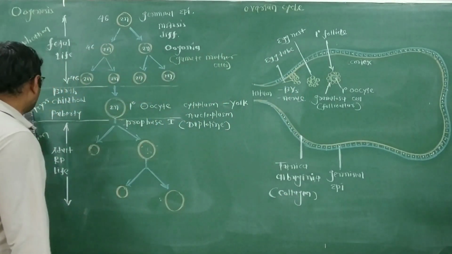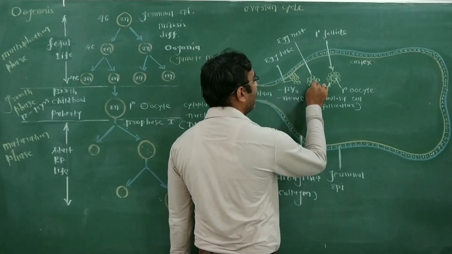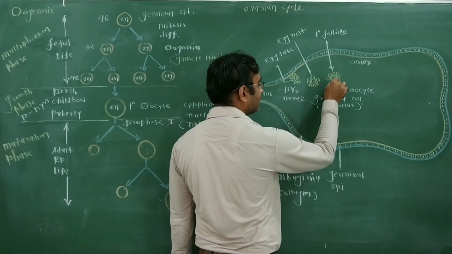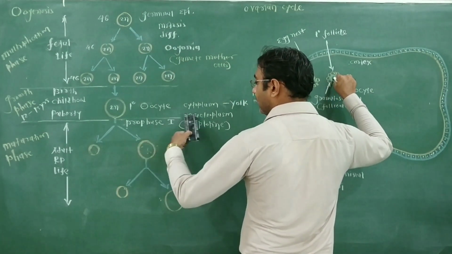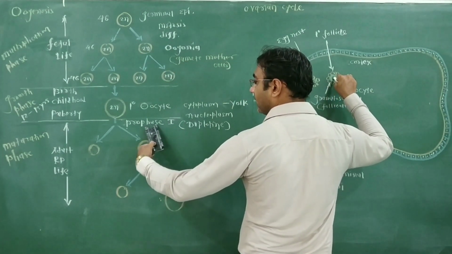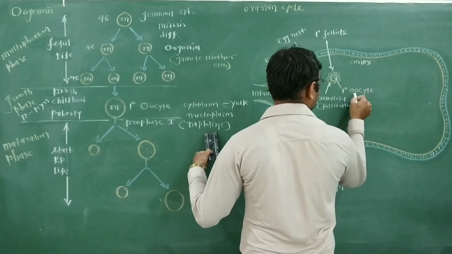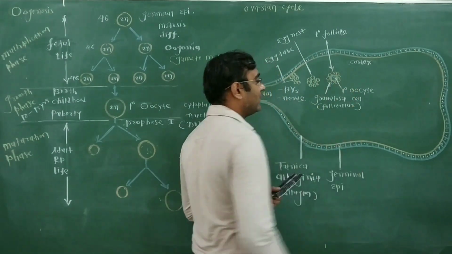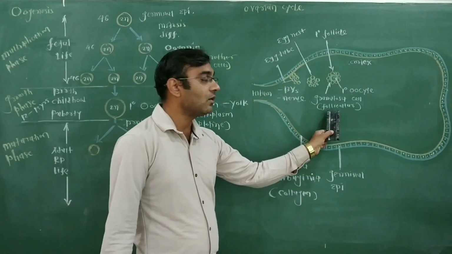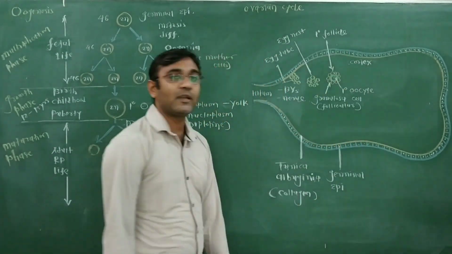So during the growth phase, one of the cells of the egg nest increases in size, becomes rich in cytoplasm and nucleoplasm, and is arrested in the cell division at the diplotene stage of prophase 1. This is called the primary oocyte. Now the primary oocyte is surrounded by a large number of granulosa or follicular secretory cells. So this structure is called the primary follicle.